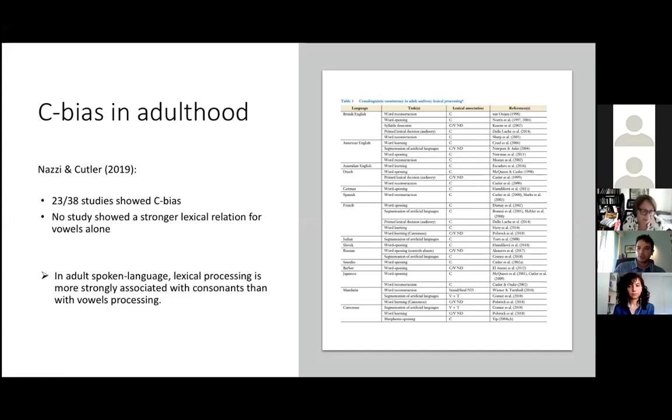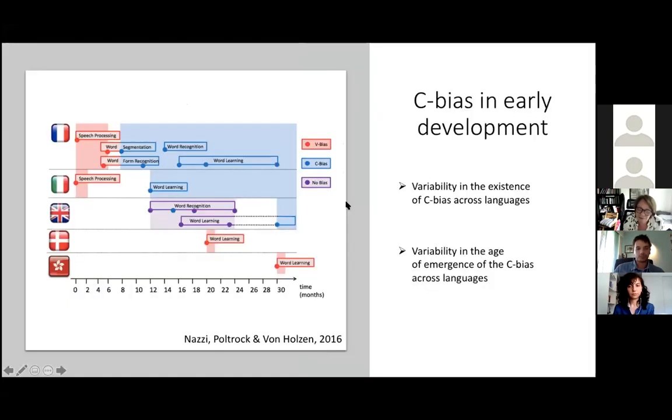At the developmental level, the picture is a bit different. You can see here a table that summarizes children's studies. For example, French, Italian, and English show a C bias, but the age of emergence varies between languages. The C bias emerged between 6 and 8 months for French children, whereas it emerged between 23 and 30 months for English children. Importantly, Danish and Cantonese children do not show a C bias, but are rather biased toward vowels during lexical processing. That suggests that the C bias is acquired and language dependent.